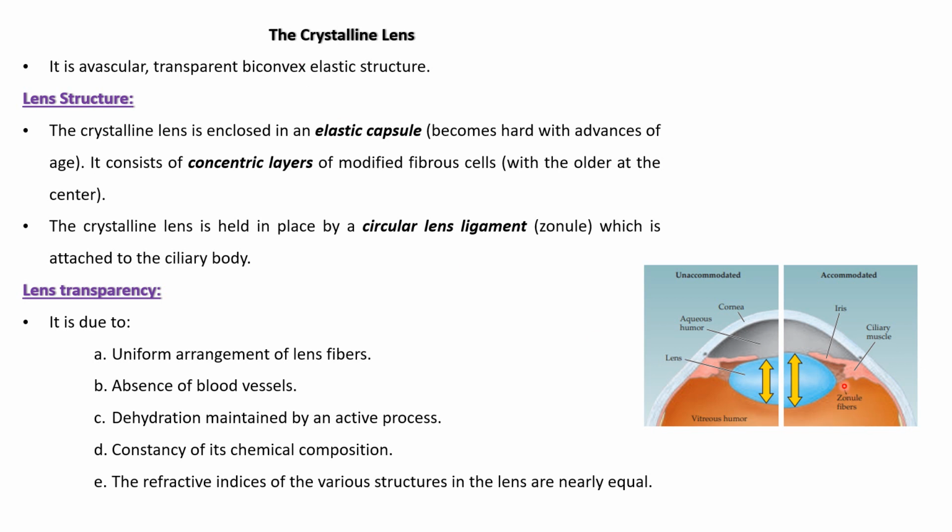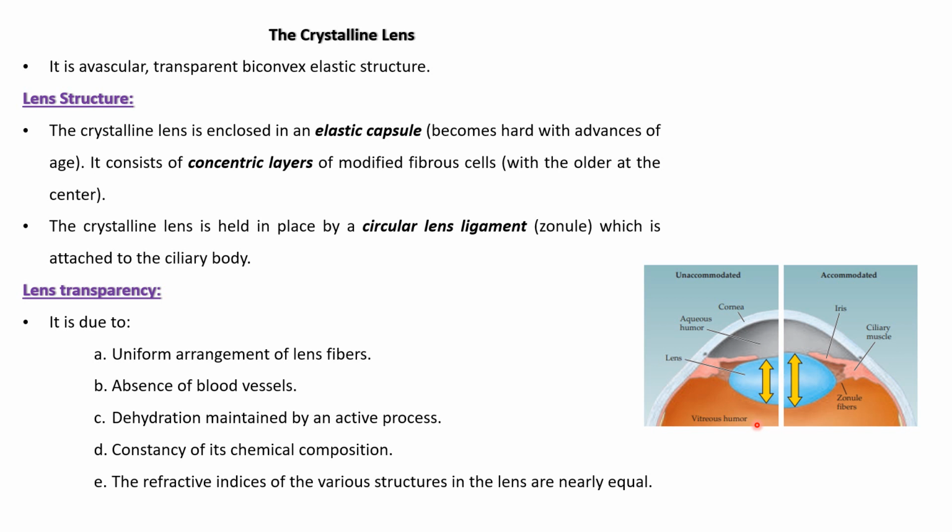The lens is an avascular, transparent, biconvex, elastic structure that is located between the aqueous humor room and the vitreous humor room. That is the first question.